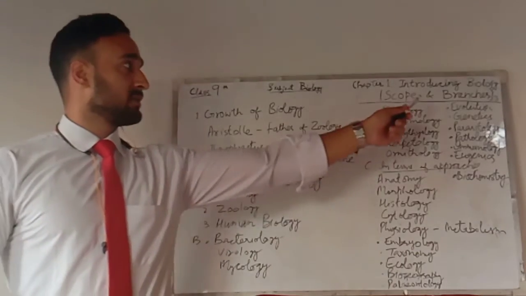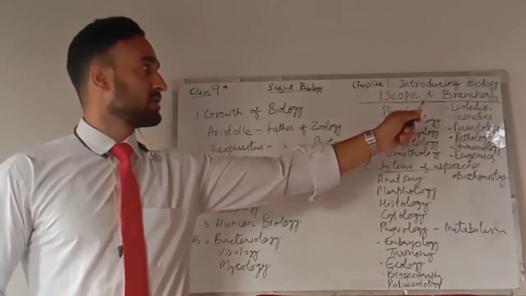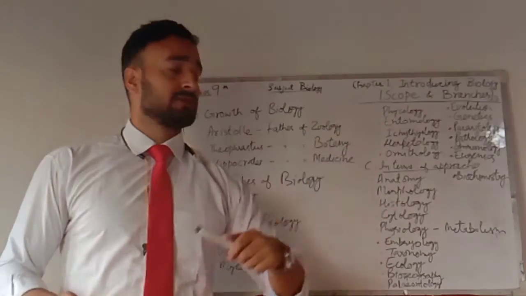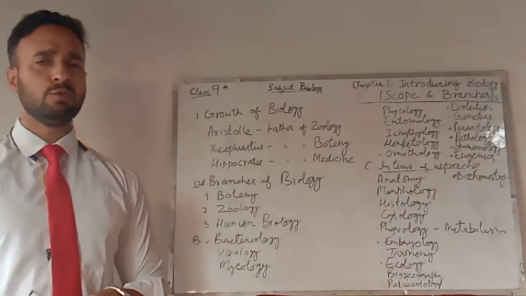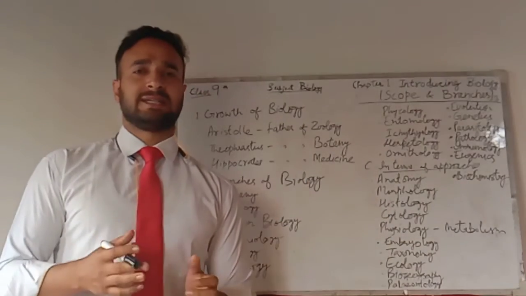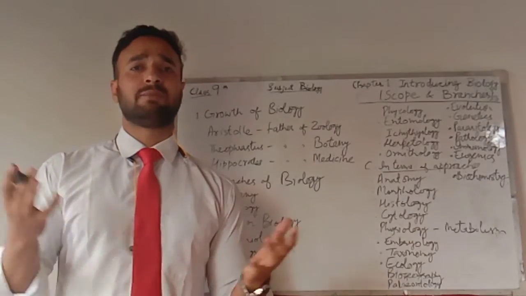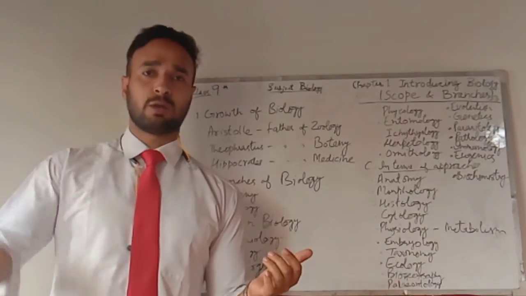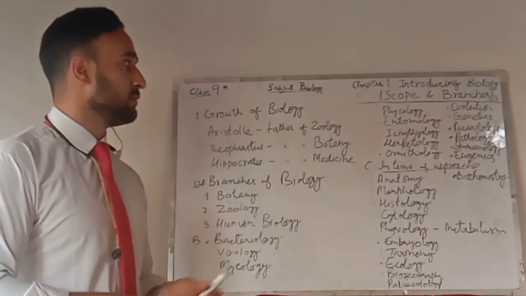There are also other branches which we should learn. First is evolution. Evolution is the study of descent of life, that how life came into existence and how it evolved later on. So this is known as evolution.